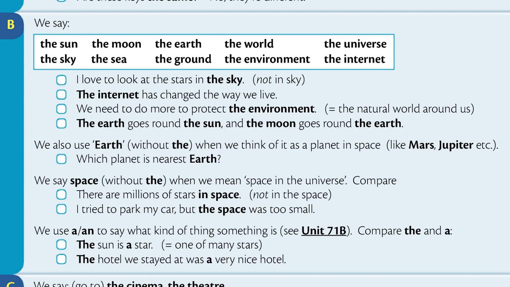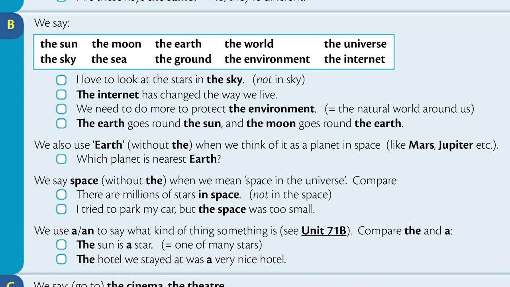We also use Earth without the when we think of it as a planet in space, like Mars, Jupiter, etc. Which planet is nearest Earth? We say space without the when we mean space in the universe. Compare. There are millions of stars in space. I tried to park my car, but the space was too small.